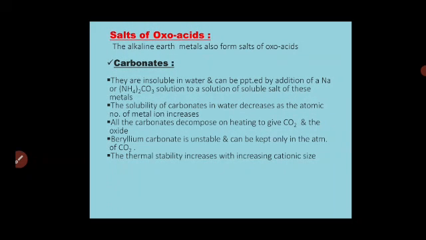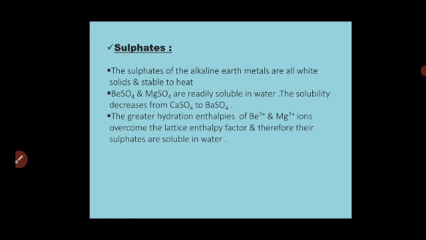Solubility decreases, but the thermal stability increases. Okay. How are the sulfates? For example, MgSO4, BaSO4, BeSO4, or CaSO4. How are these sulfates? These are all white solids and stable to heat, meaning they do not get decomposed very easily.